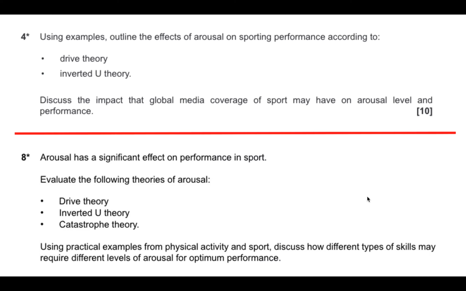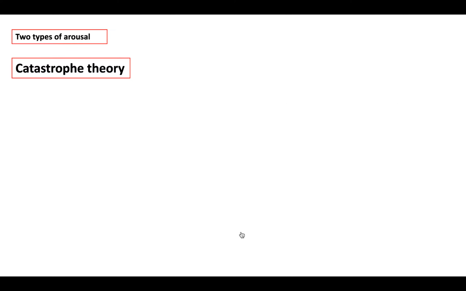Now, in terms of questioning, down here you've got something to do with catastrophe theory. So, question: arousal has a significant effect on performance in sport. Evaluate the strengths and weaknesses of the following theories of arousal. So, moving on to catastrophe theory.